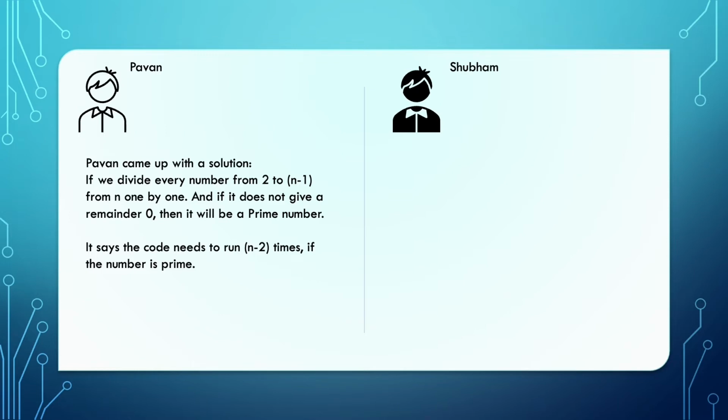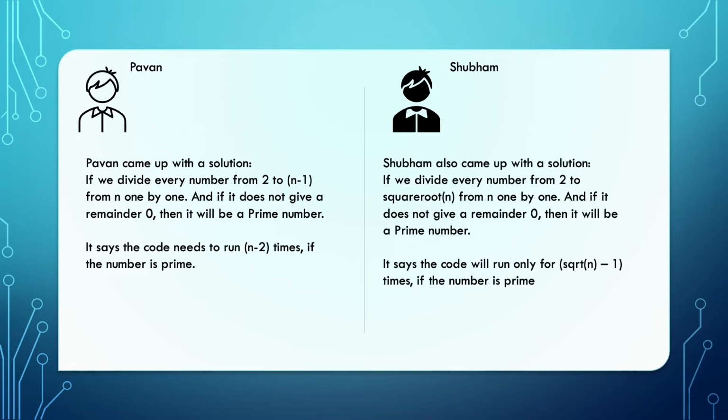Now Subham also came up with a solution, but his solution was to divide n by every number from 2 to the square root of n, one by one. If none of them gives a remainder 0, then it is a prime number. Here the code will only execute square root of n minus 1 times if the number is prime.